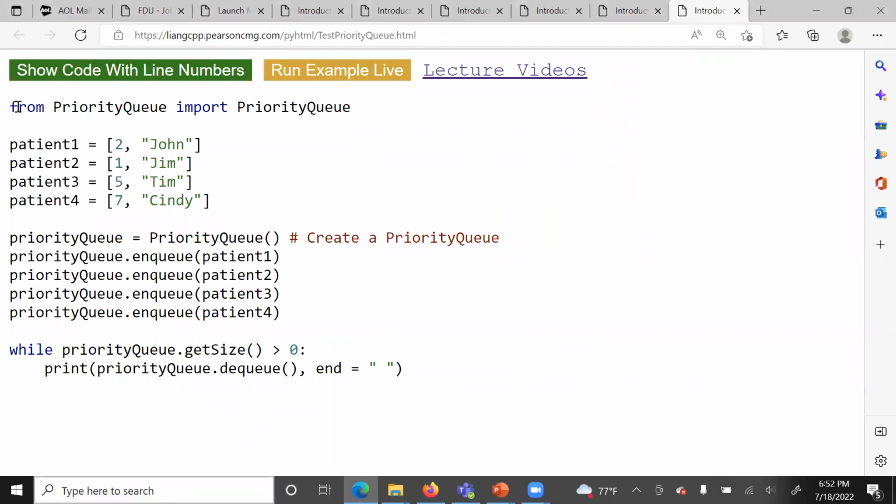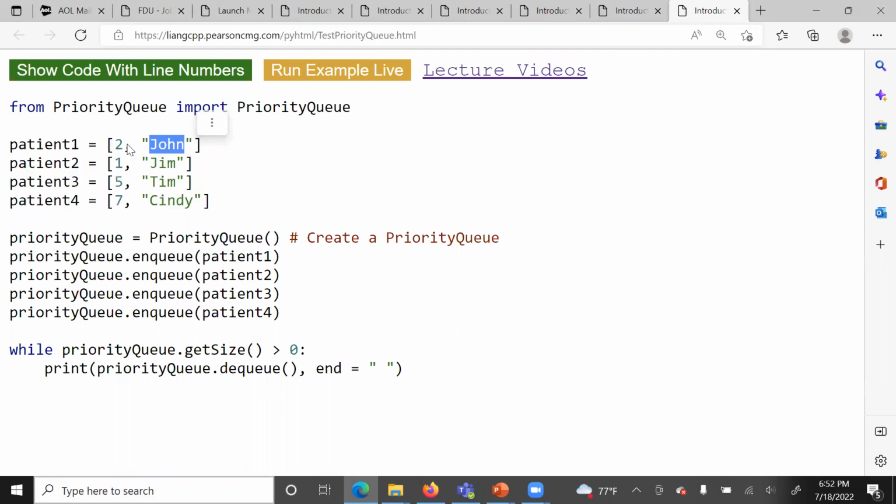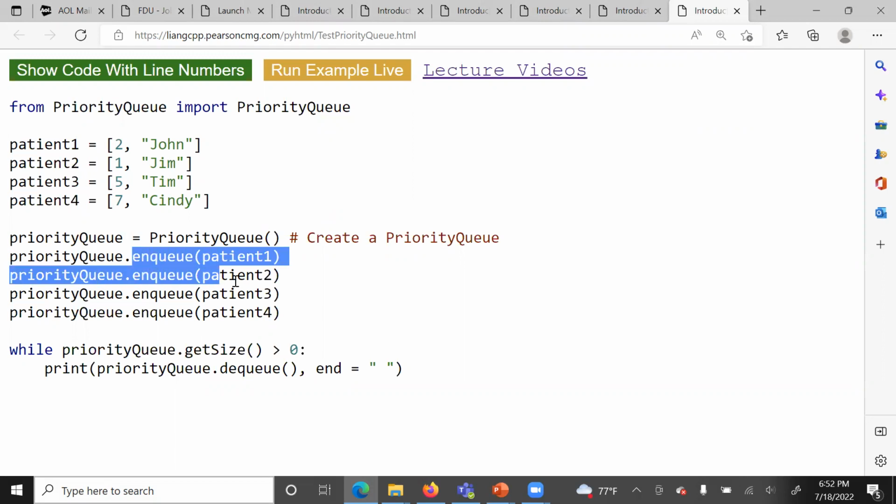Here we can see that from priority queue, we import the priority queue. This is the concept of heap, so you can see that each data item has its own priority. So Cindy is 7, priority 5, etc. Here we create our priority queue object, which we call priorityQueue, but starting with a lowercase p, so it's different from the class name. Then we insert the four patients here.